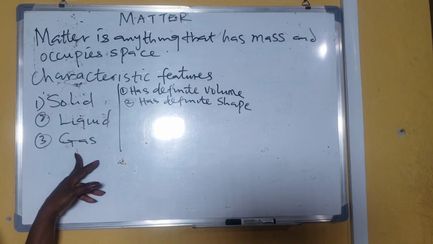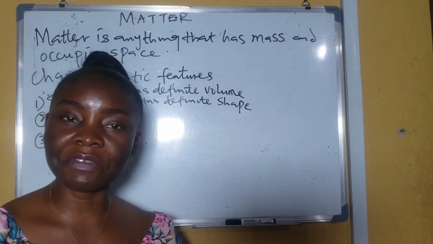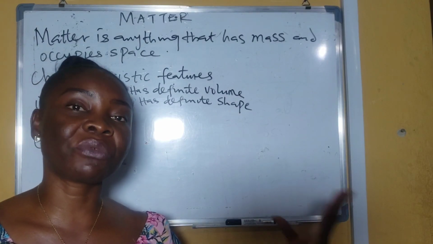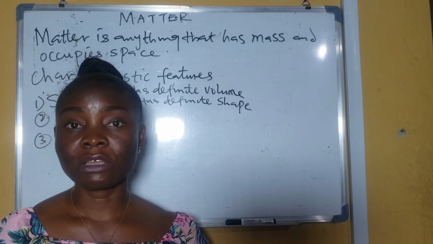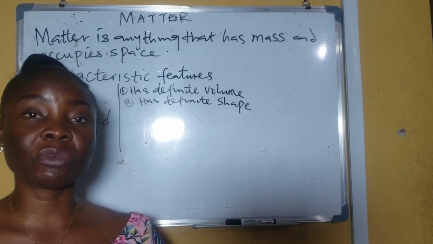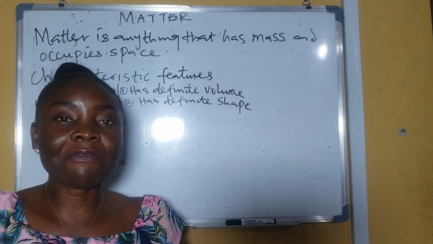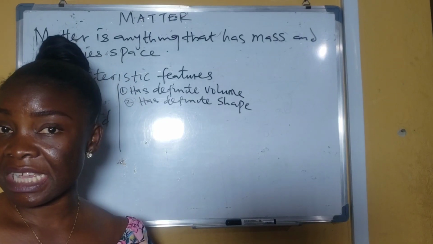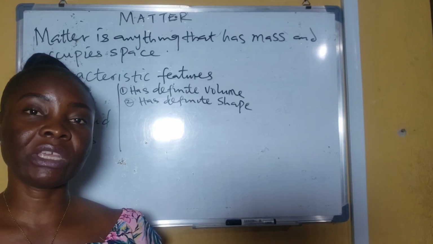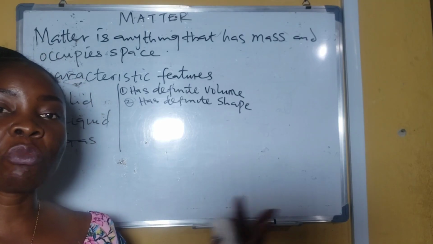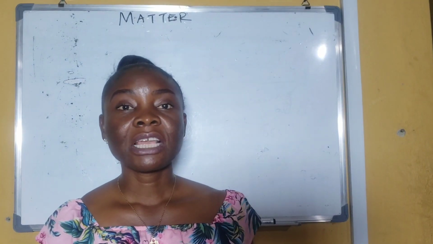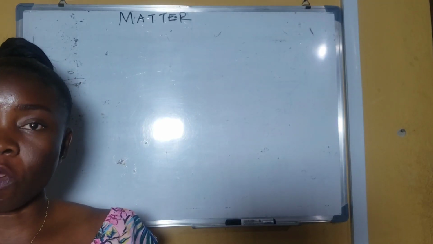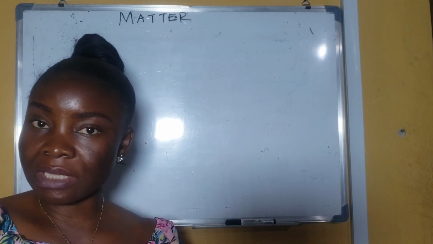Now, when we go to the gaseous state, it does not have a definite volume. It does not have a definite shape, and the reason is because the particles are very, very well spread apart. So it is basically impossible for you to gather the particles together. They have the ability to move freely, and that is why we cannot even see gas. But we can feel the effect because they're always in motion, always moving about. Having said that, do you know that each of these states of matter can actually change or transform from one state to another?